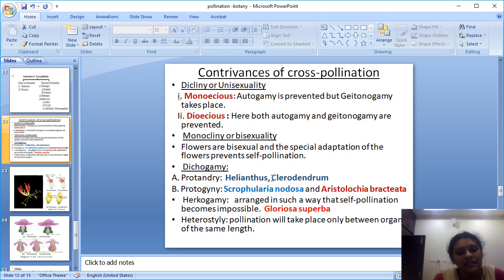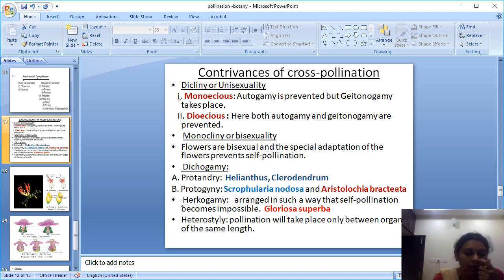Examples are Helianthus and Clerodendron. Likewise, protogyny means Scrophularia nodosa and Aristolochia bracteata. In these plants the gynoecium part matures earlier than the male part, that is the androecium. So examples are Scrophularia nodosa and so on.